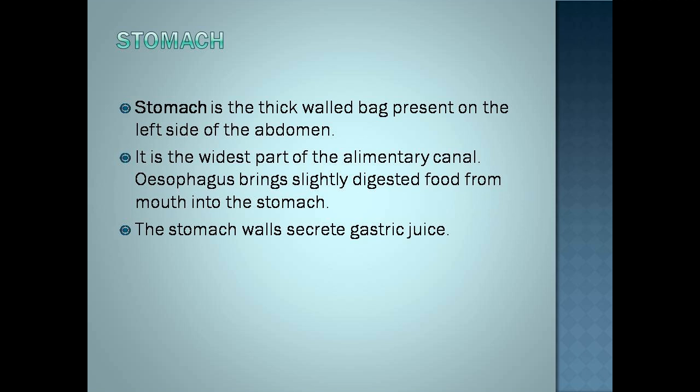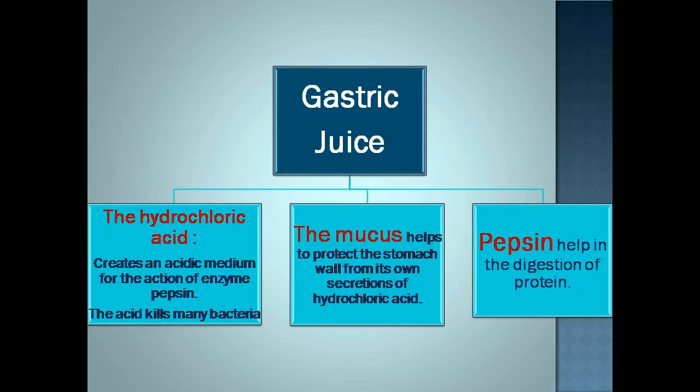Now the stomach. Stomach is the thick-walled bag present on the left side of the abdomen. It is the widest part of the alimentary canal. So esophagus brings slightly digested food from mouth into the stomach. Stomach's wall secretes gastric juice. The gastric juice secreted by stomach consists of 3 main components: the hydrochloric acid, the mucus, and enzyme pepsin.